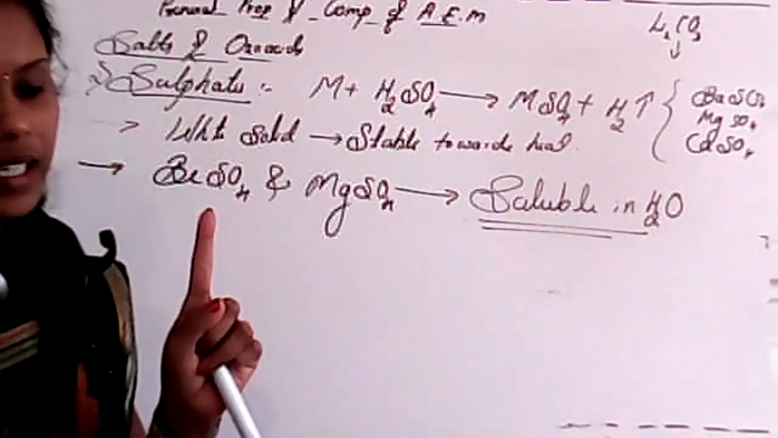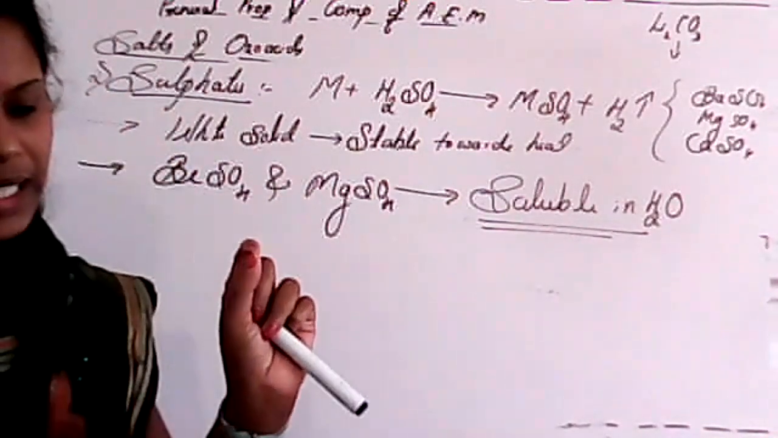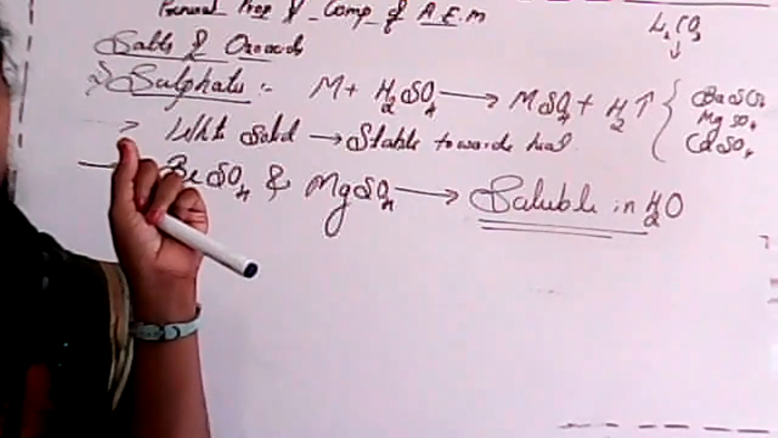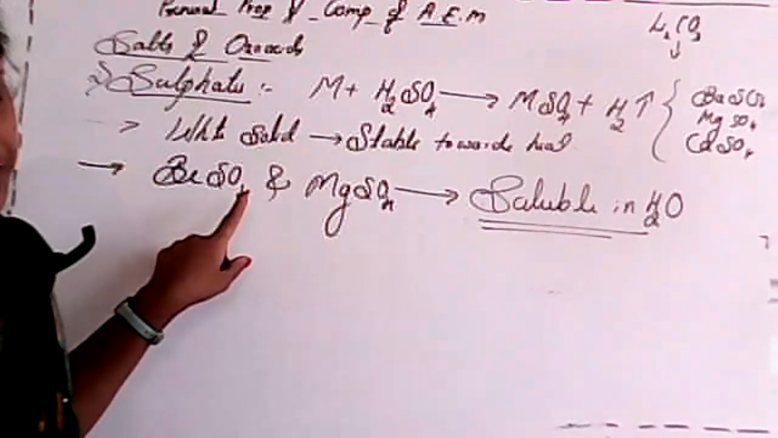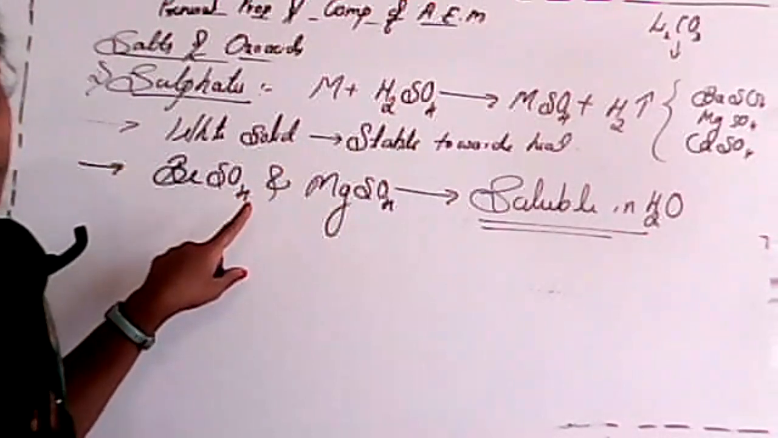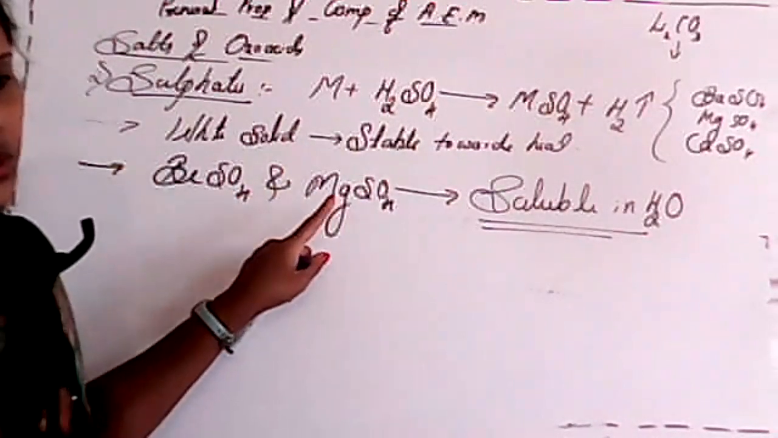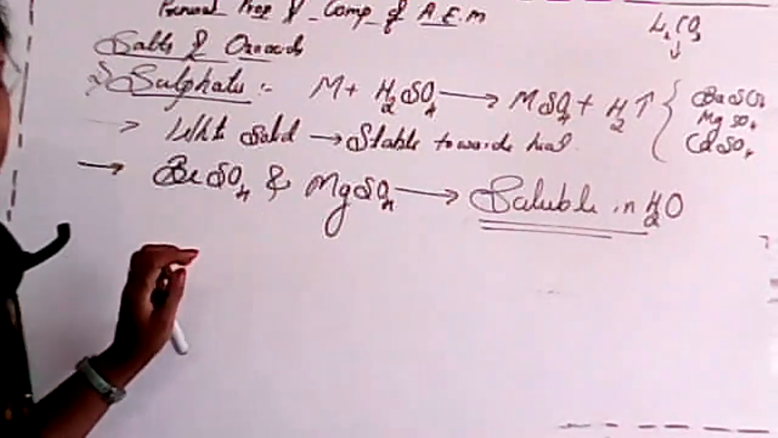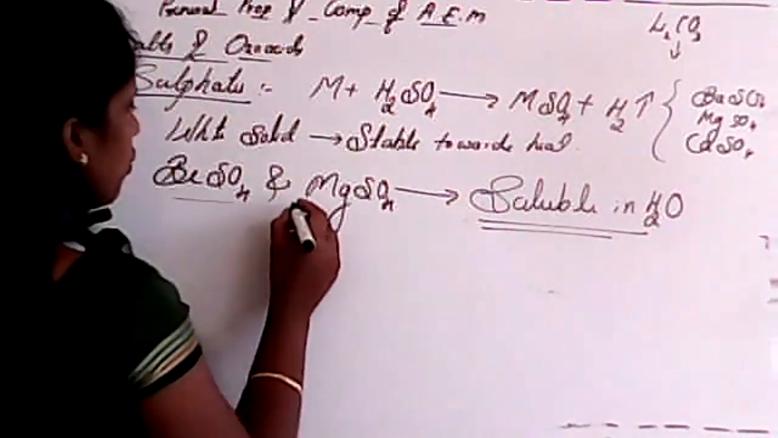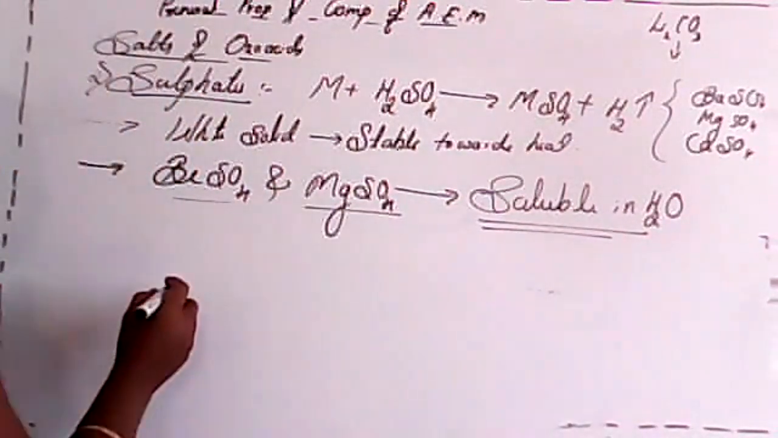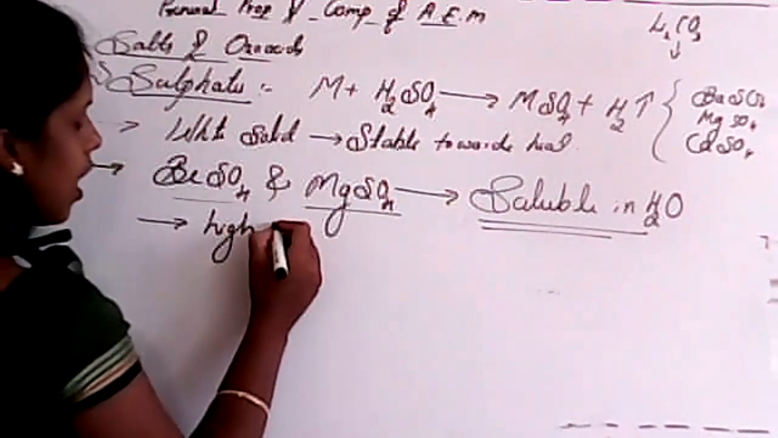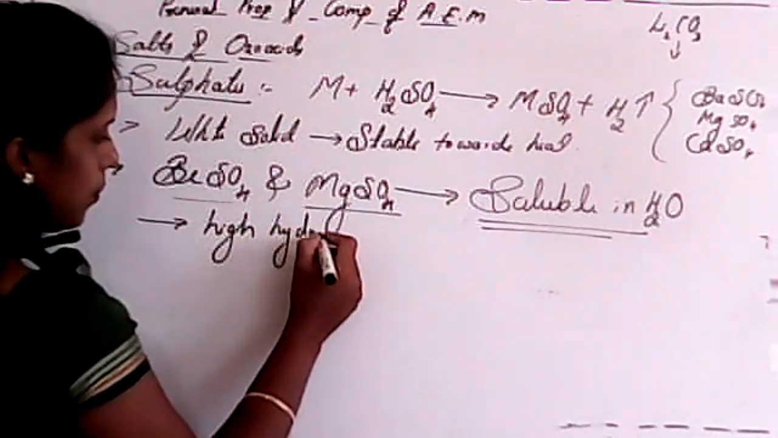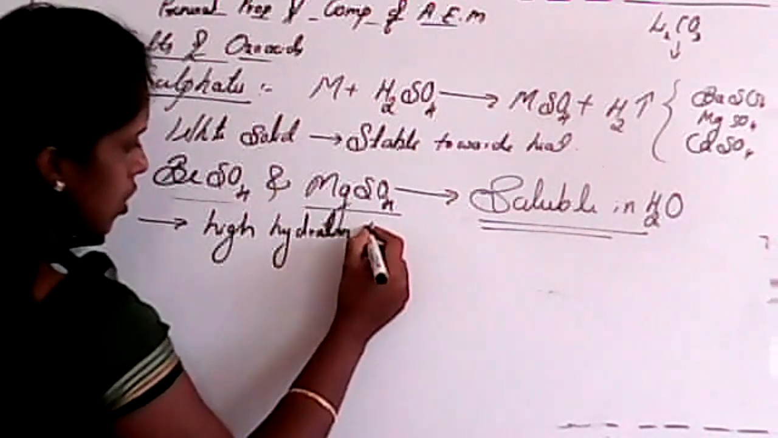But the thing here is the solubility decreases. Any idea, students, why this trend? Why are these two soluble in water? Any idea? See, in case of beryllium sulfate and magnesium sulfate, they have a high hydration enthalpy. See, students, it has a high hydration enthalpy.